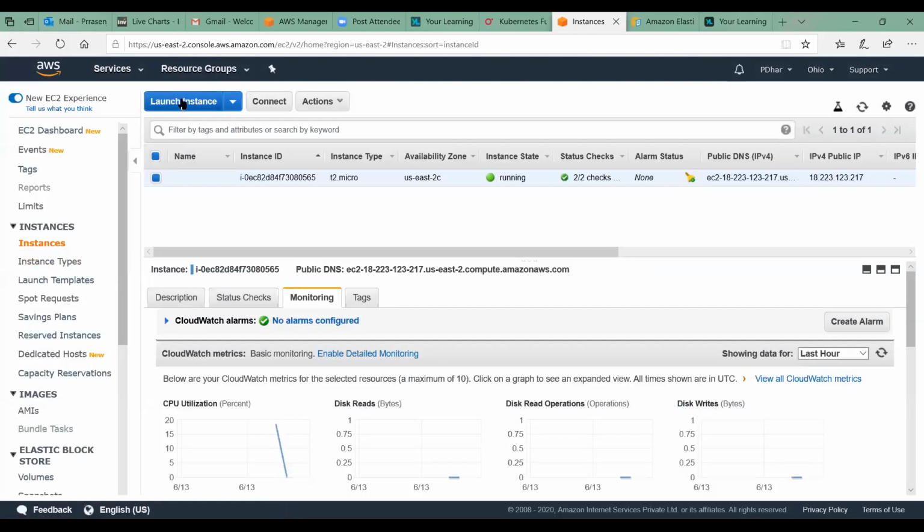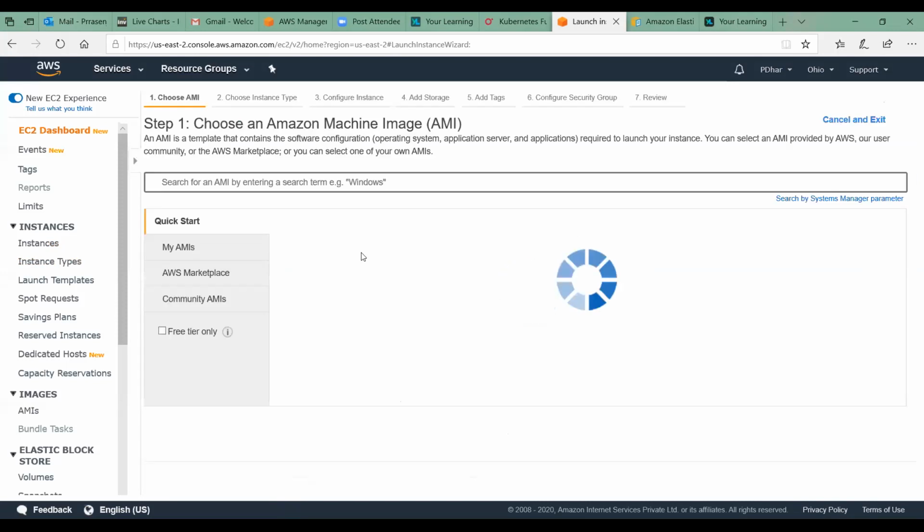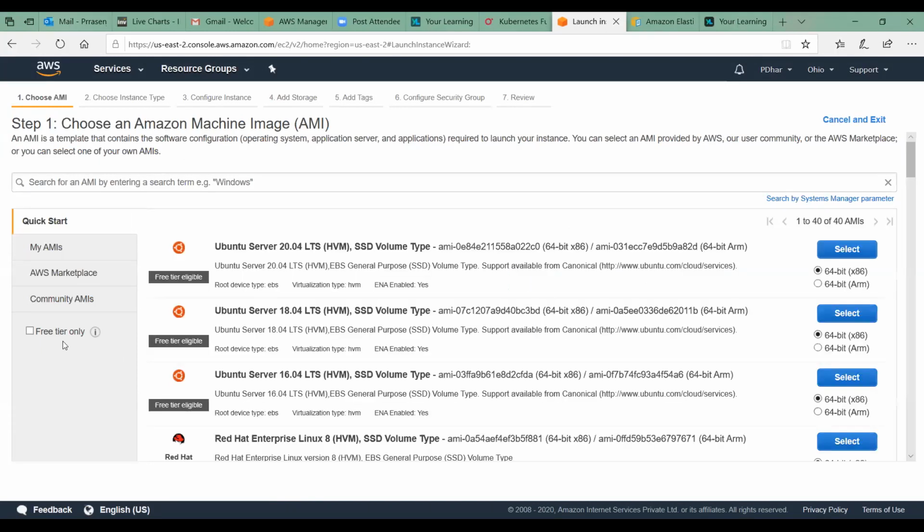Right? Click on launch instance. Until now we were seeing that IPv4 and all. That is what my doubt was. We'll go there, we'll talk about attributes. Now come down, Prasenjit.